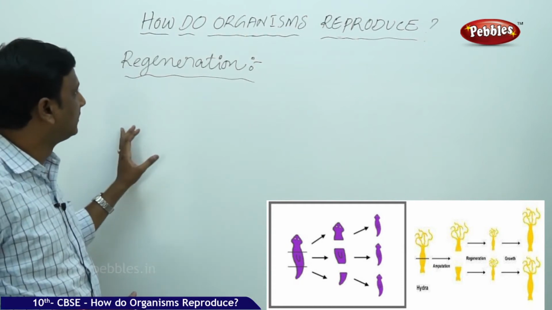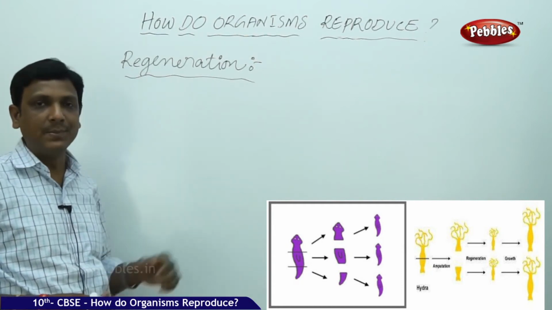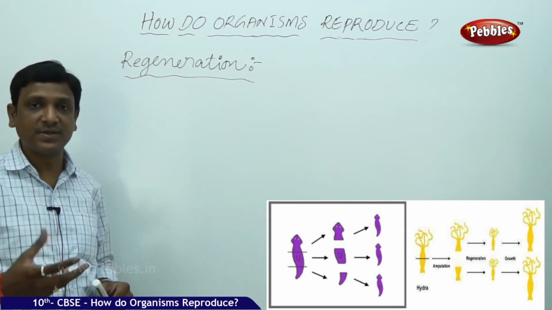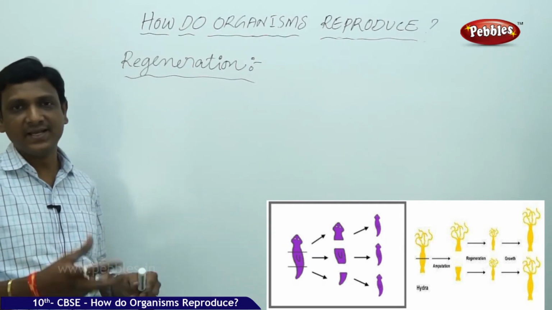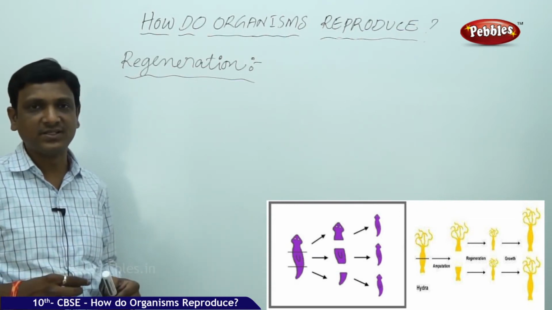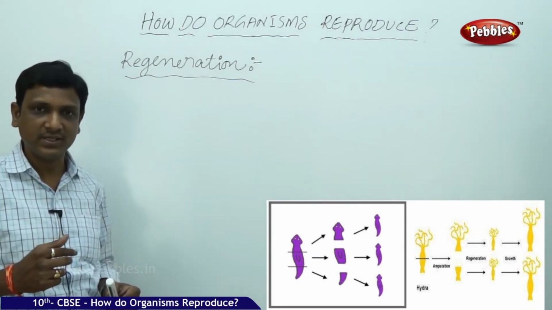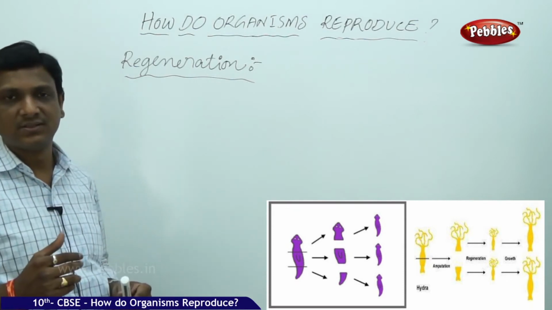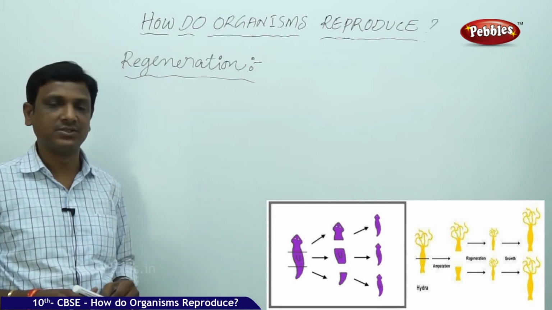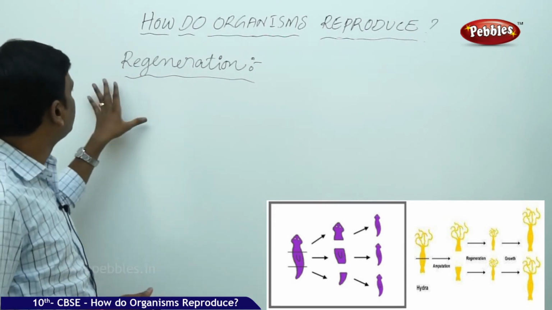Here, this is a method which is observed in many multicellular organisms which have specialized tissues. In the earlier case, Spirogyra fragmentation, it does not have any specialized tissue, the same kind of cells throughout its body. If it is cut into many parts, then each part can grow into an individual organism. That is fragmentation. Here we see regeneration.